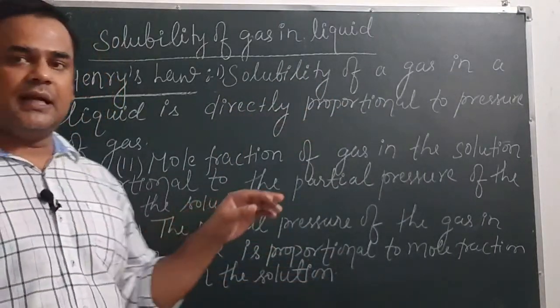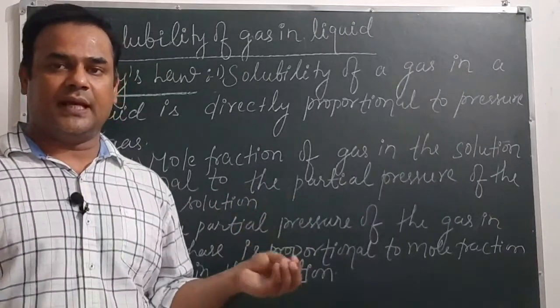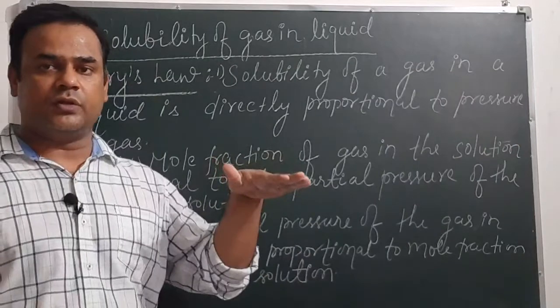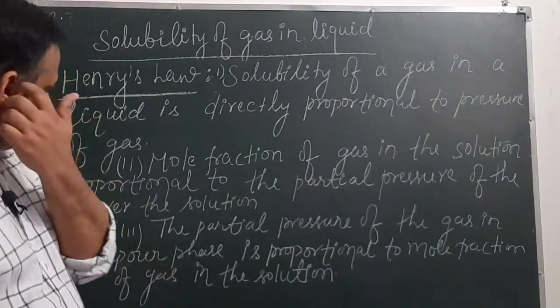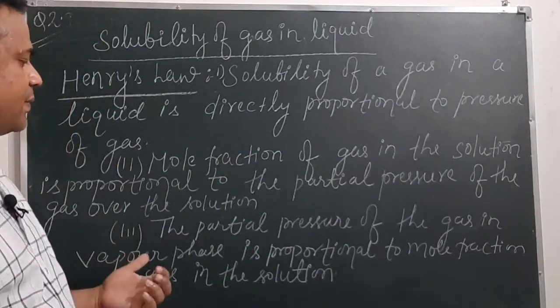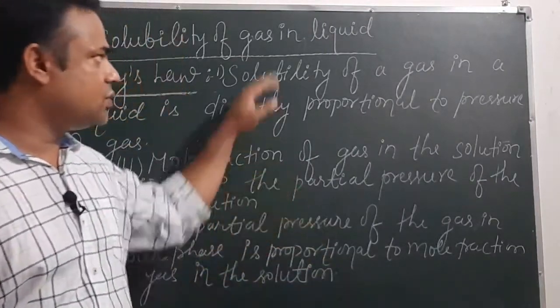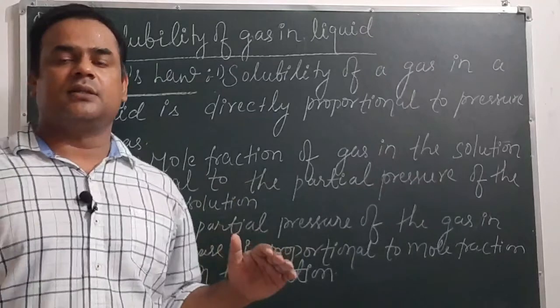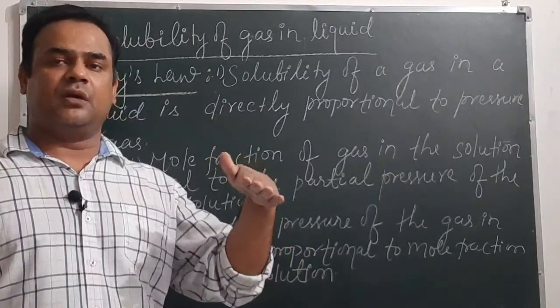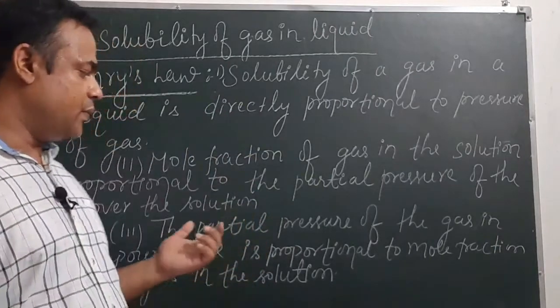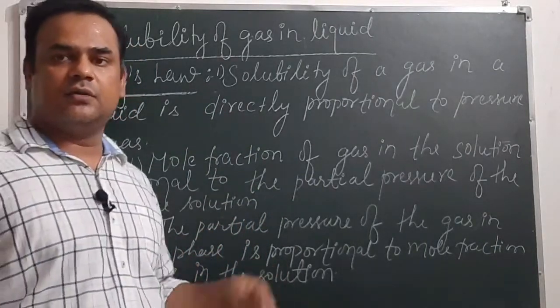This one says that if there is more gas inside the solvent, then its partial pressure over the solution will be high. Third, the partial pressure of the gas in vapor phase is proportional to mole fraction of gas in the solution. This is the conclusion of these two statements, that the partial vapor pressure of any gas over the solution is directly proportional to its mole fraction inside the solution.